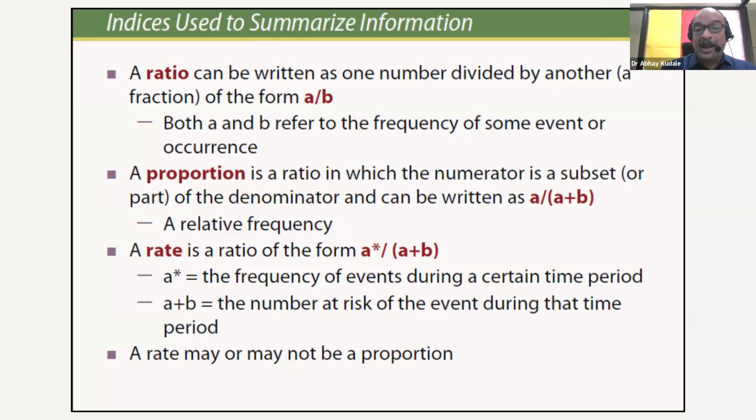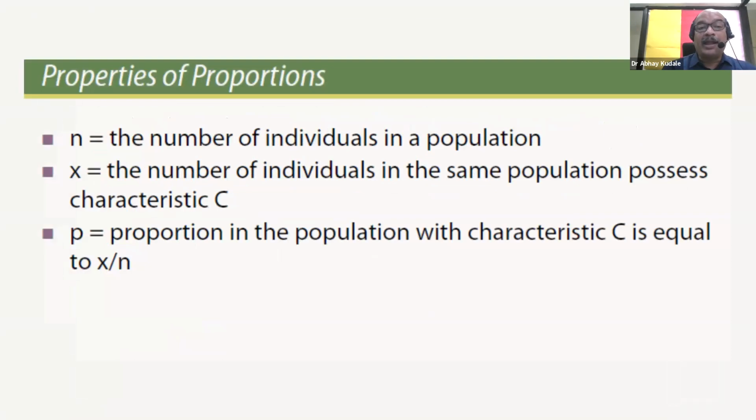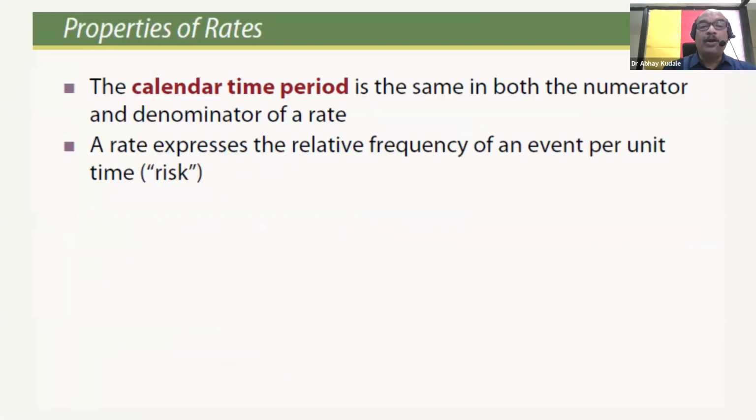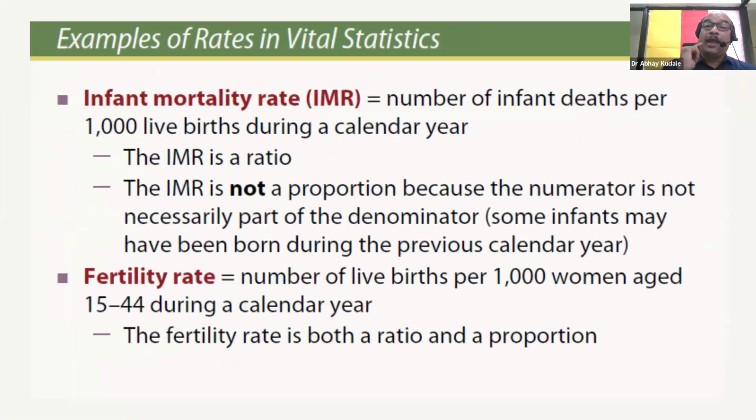I explained this further by taking the example of infant mortality rate. When we consider the denominator in infant mortality rate, we need to be aware that some of that denominator will come from past years also.